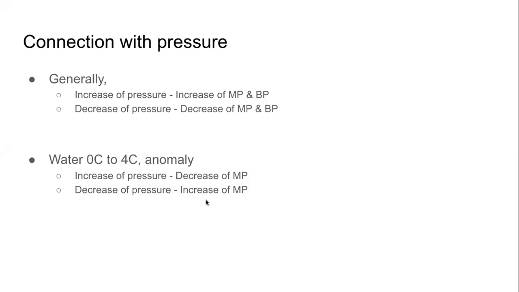Same thing happens when we are applying pressure on a block of ice with a wire. The increase of pressure decreases the melting point. That means it melts. So the water goes through, the wire goes through the ice. And as it goes down, the part of the ice which is above the wire experiences less pressure. Because of less pressure, it goes back to ice form. And we end up passing the wire through the ice.